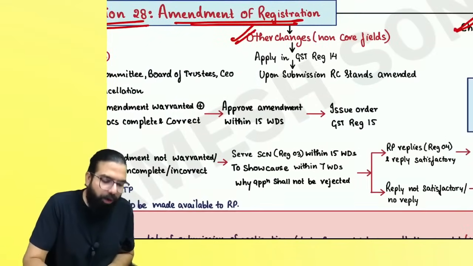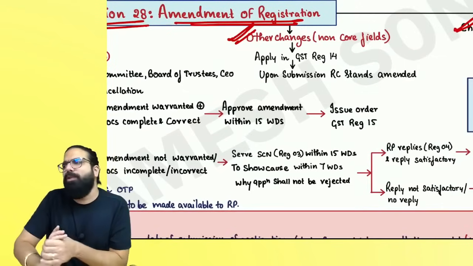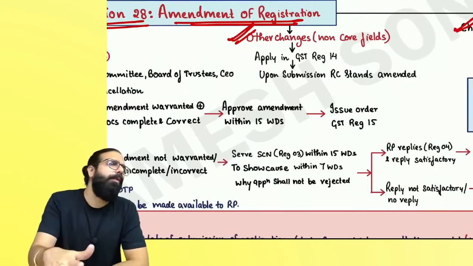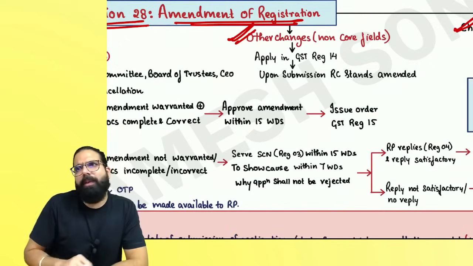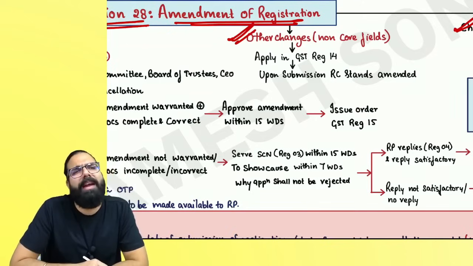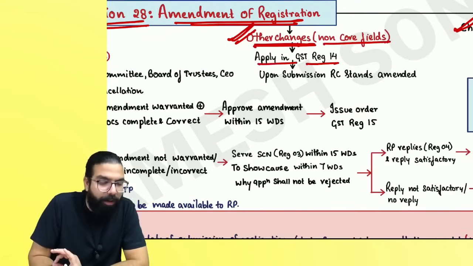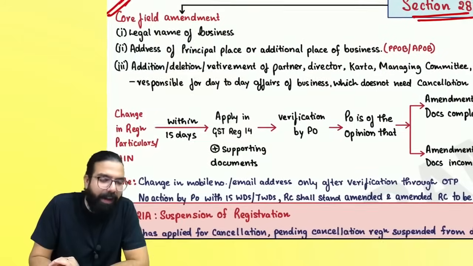Sir, if there is a non-core field change, like the authorized signatory you want to change, they are saying there is no approval of the proper officer required. I'll give you a simpler example. Supposing you have to change your bank account detail, etc. For such other changes in non-core fields, they are saying just apply in GST REG 14 and upon submission the registration certificate will get amended.